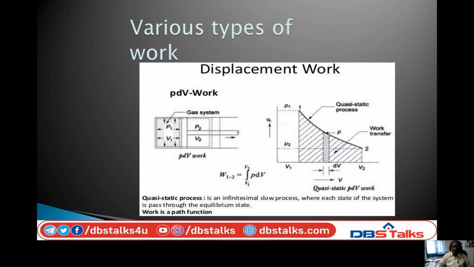So this is V1 and this is V2. Integral PdV means P into integral dV, that is P into V2 minus V1. P into V2 minus V1 is the work done. So the area of this PV diagram represents the work done. The particular equation is W equal to integral PdV. This is called displacement work, and we can calculate it with the integral equation, integral PdV.